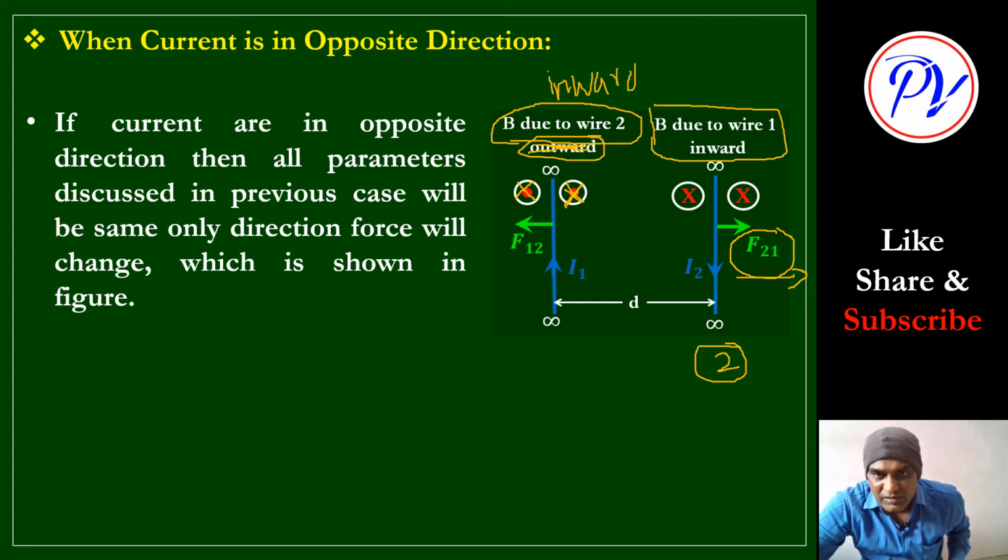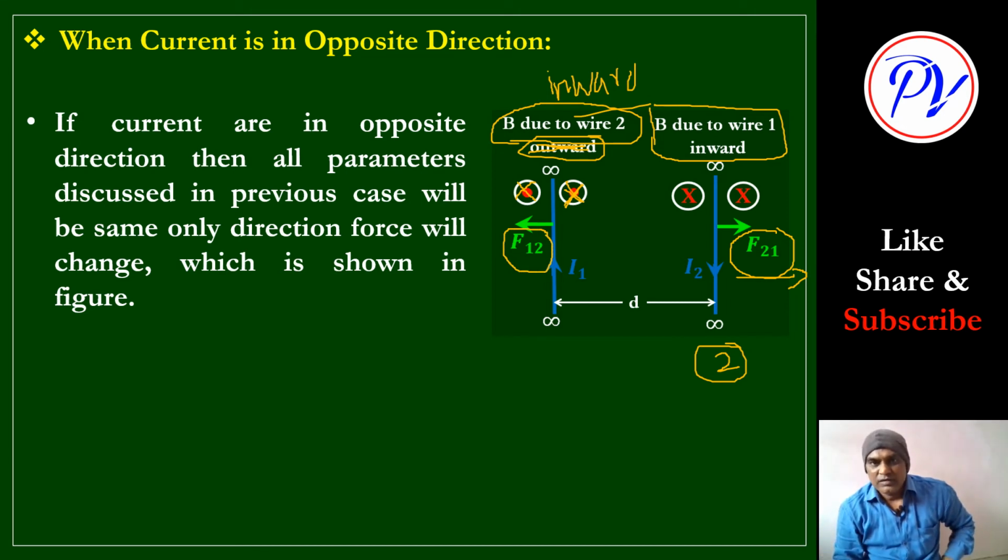Now we have to find the direction of F12. Again the same palm rule: the direction of current I1 is upward and the magnetic field is inward. So the direction of force will be this side. That is why this is the direction. Clear?